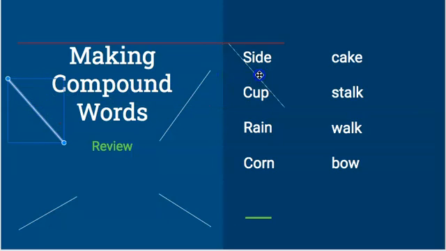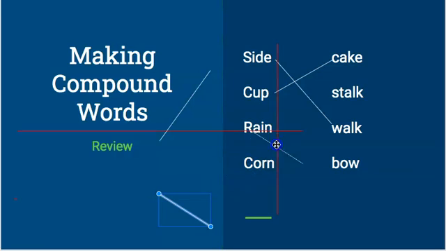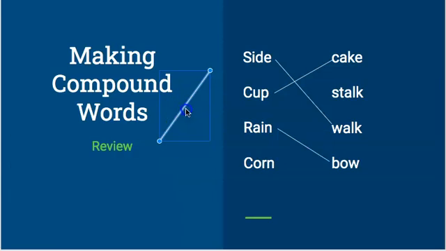Side would go with walk, sidewalk. Then cup would go with cake, cupcake. Then rain, rainbow. And corn, stalk, cornstalk.